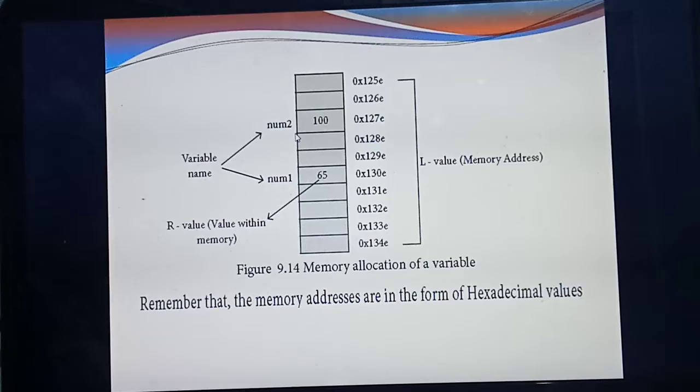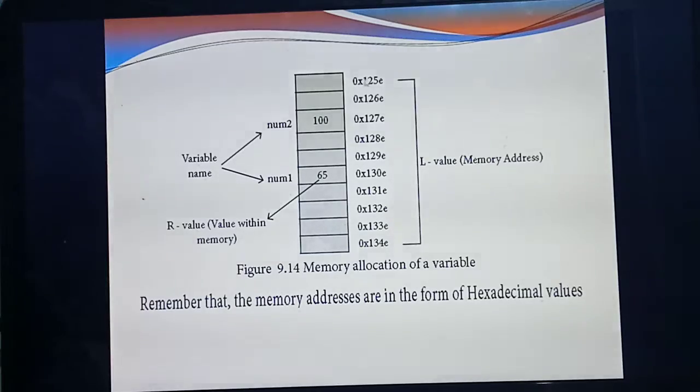You have studied that symbolic variables have two values, R value as well as L value. What do you mean by R value? Data stored in the memory. What data have you stored? 65 and 100. This is what we call the R value. This is the memory, with lots of memory blocks, and two data you have stored. So this we call the R value. Understood?